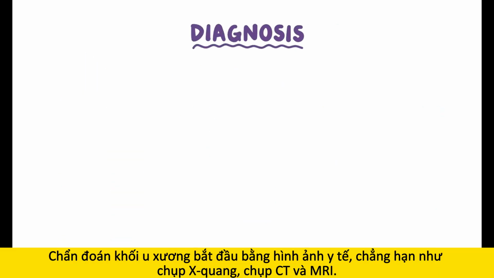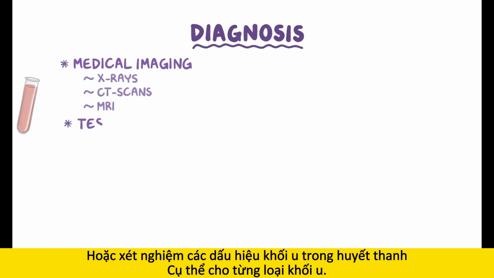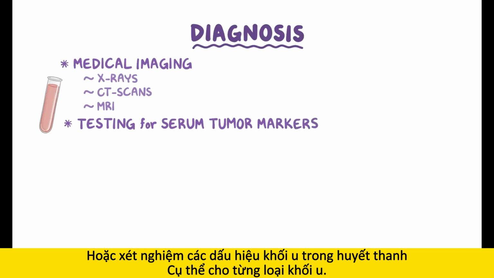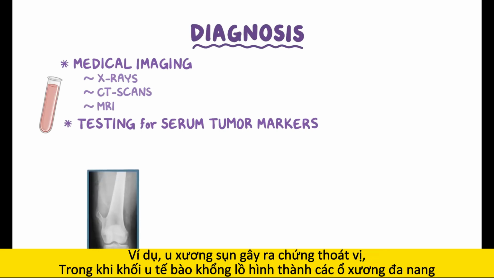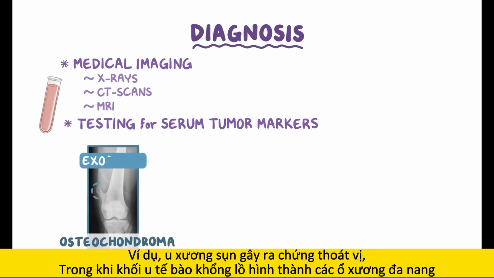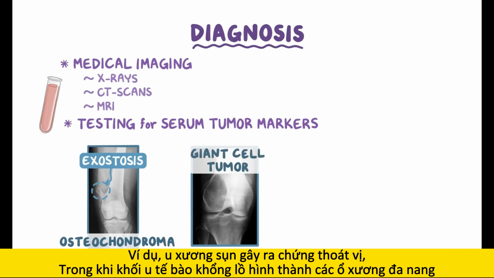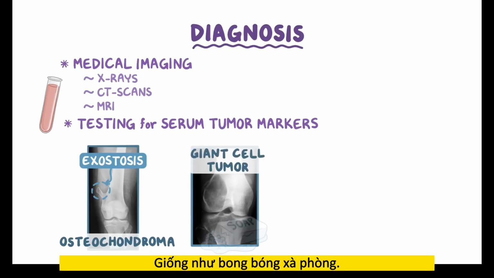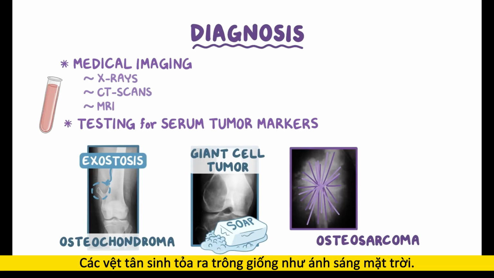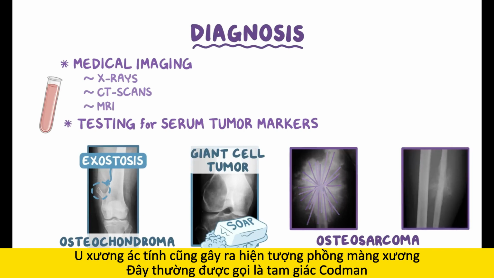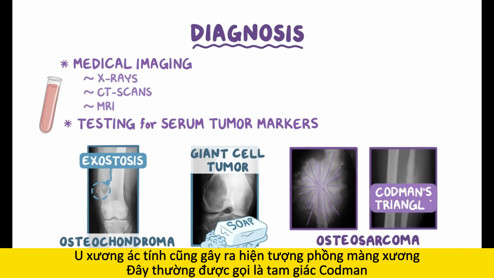The diagnosis of bone tumors starts with medical imaging, like X-rays, CT scans, and MRI imaging, or testing for serum tumor markers that are specific for each type of tumor. Some tumors also have some classic X-ray findings. For example, osteochondroma causes exostoses, while the giant cell tumor forms multicystic bone lesions that look like soap bubbles. Osteosarcoma forms lytic bone lesions, referred to as a sunburst appearance, because the radiating tumor streaks look like sun rays. Osteosarcomas also cause the periosteum to lift, and that's commonly called Codman's triangle.